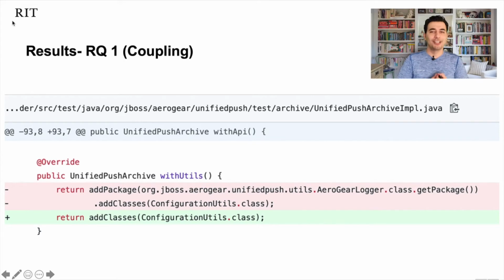However, why? Let's get some examples. This example from one of our projects is about coupling. You see the old calls: the developer had to use three methods to do the same functionality that the new library does with one single method. So exactly, it reduces the coupling. Instead of three calls from three different places, you do only one single call to one place. So this is a very simple example of how migration leads to low coupling.